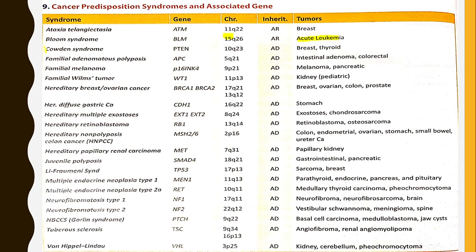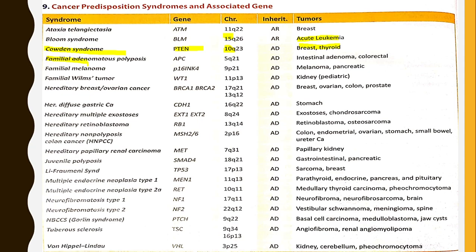Cowden syndrome, PTEN gene, associated with chromosome 10, has tumors like breast and thyroid. You can easily remember this as there are 10 cows in a den. So the gene is PTEN and the chromosome is 10.